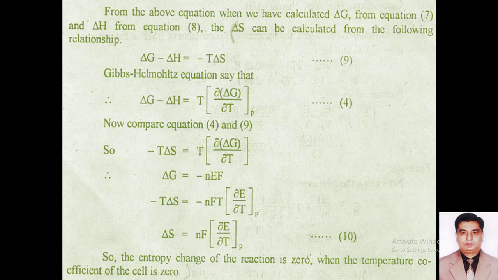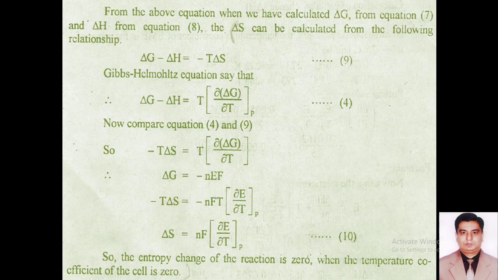So dear students, in this equation number 10, you can find out the change in entropy if we know the value of electromotive force at the given temperature. This partial E over partial T is called the temperature coefficient. So in common sense, you can say that if we know the value of this temperature coefficient at constant pressure, then we can find out the change in entropy of the cell.